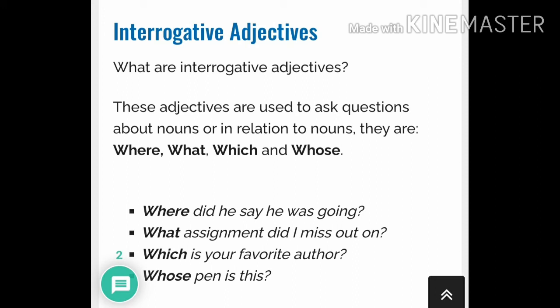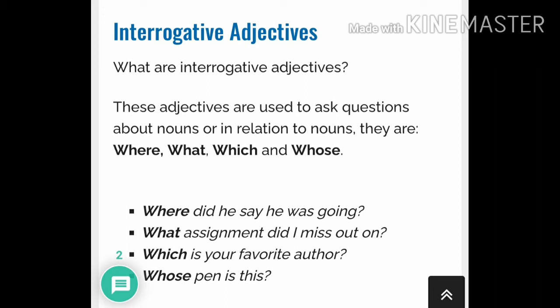These adjectives are used to ask questions about nouns or in relation to nouns. They are where, what, which and whose. For example, where did he say he was going? In this sentence, where is an interrogative adjective because it comes in a question. So where is an adjective.